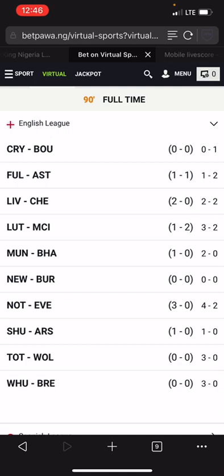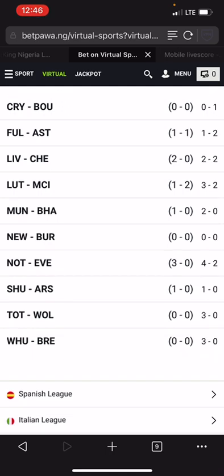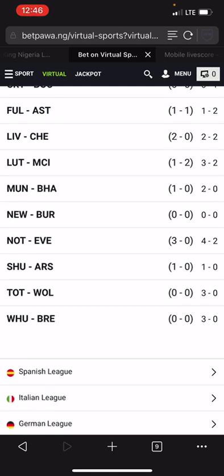Liverpool and Chelsea, both of them are in strong teams category. That is a best signal for one-on-one calculation. Luton is in weak teams, while Man City is in strong teams. So it is not a good signal. Man U is in strong teams, Brighton is in balanced team. It is not a signal. Newcastle and Burnley, both of them are in balanced teams. So it is a good signal.